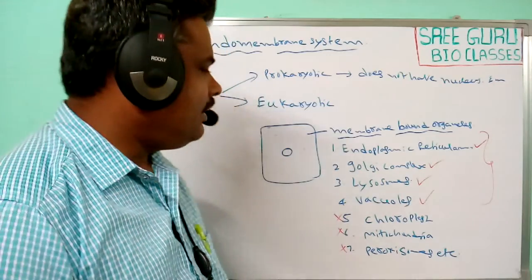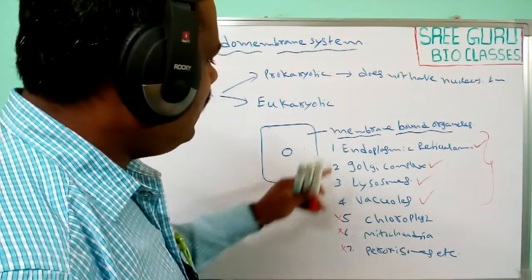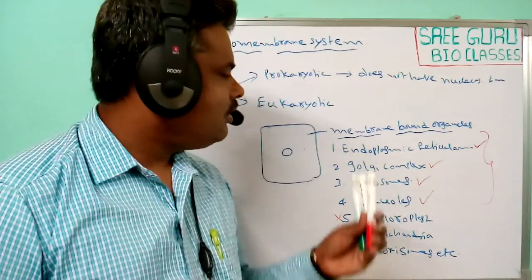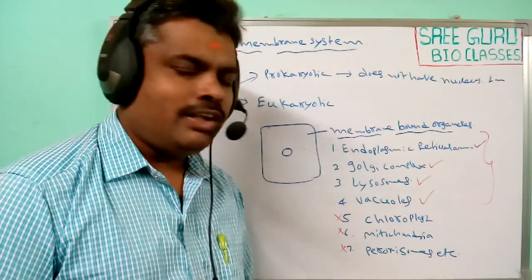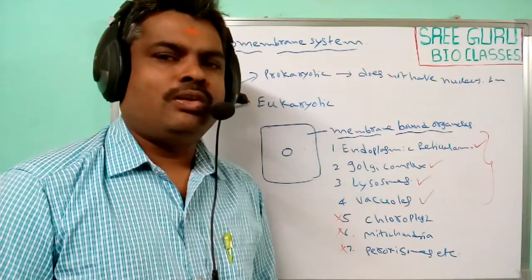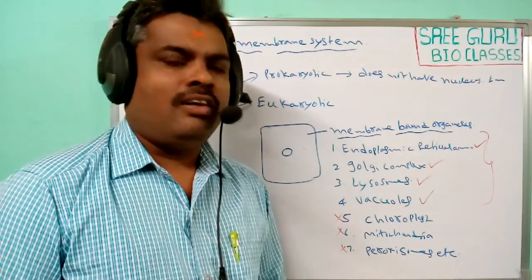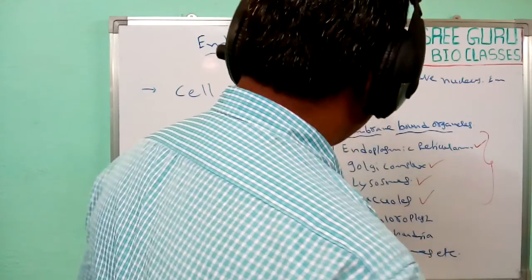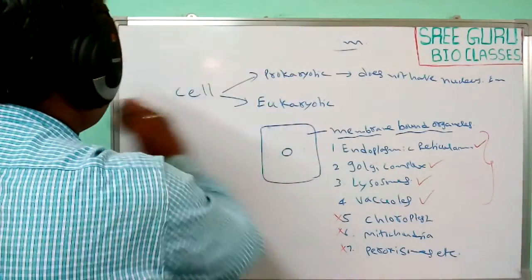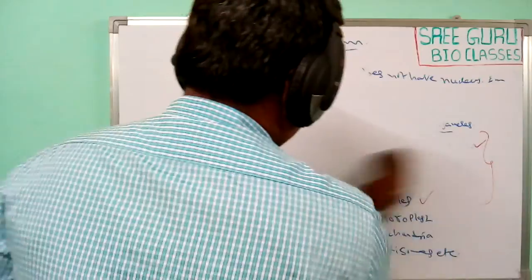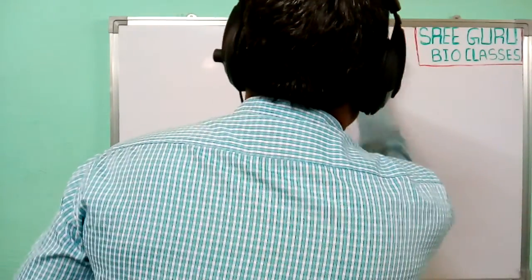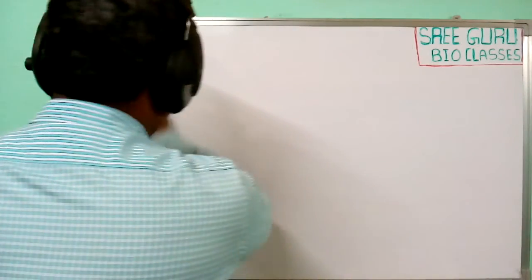Now let us see how the endoplasmic reticulum is present in cells. What is the structure of this endoplasmic reticulum? How does the endoplasmic reticulum function in the cell? This is discussed in this class. Next, endoplasmic reticulum. It is a part of the endomembrane system.